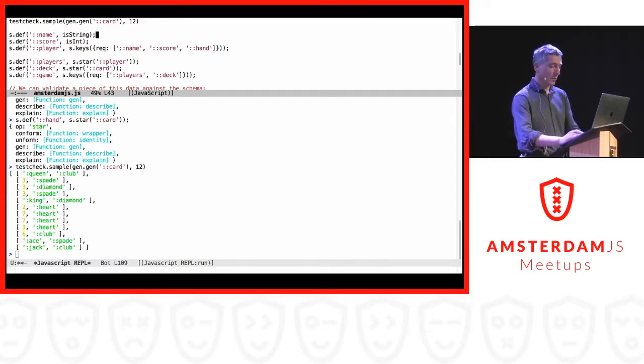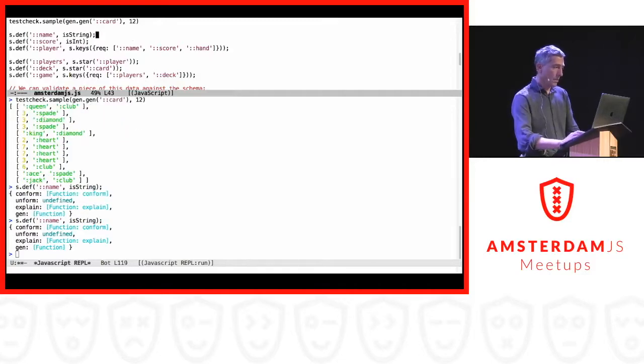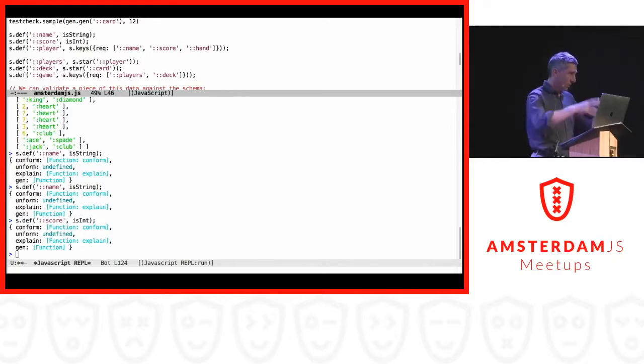So the next step is we create a player. Let's see what that is. So now we have a player. A player has a name, of course. It will have a score. And a player consists of a name, a score, and a hand. So there's a hand of cards. So we are continuing building this data structure.